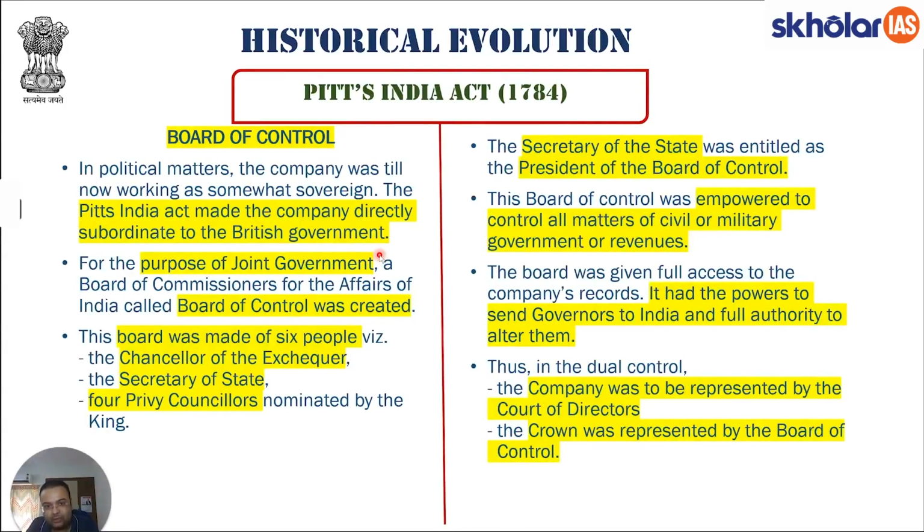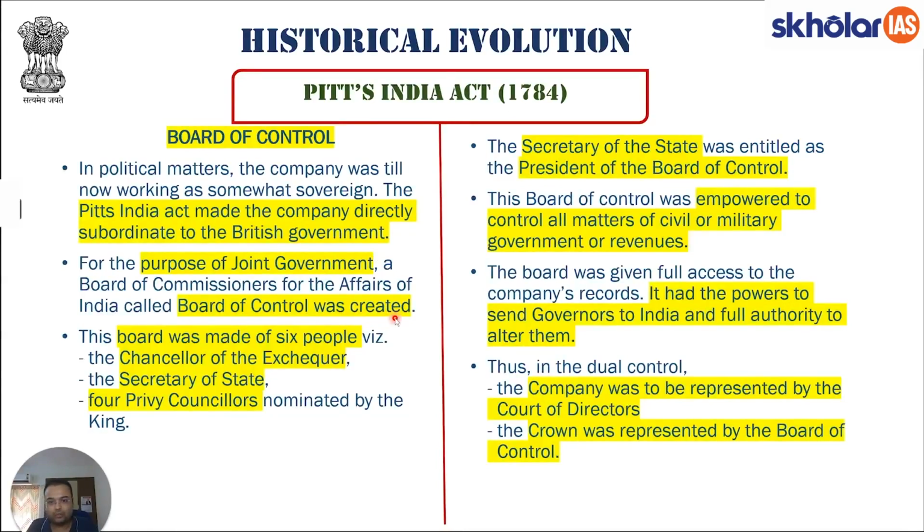Policies pertaining to economic activities will be more dependent on the political activities and the policies that are being made by the British government. Thus, the power of the company was curtailed. I hope this point is clear. For the purpose of joint government, a board of commissioners for the affairs of India called Board of Control was created.